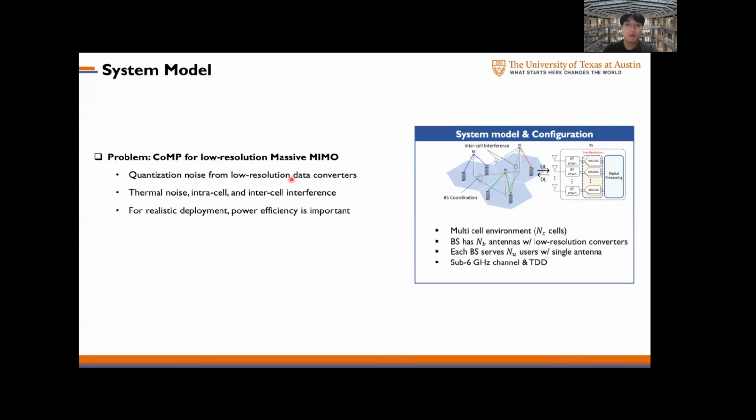As a low-power solution, we deploy low-resolution data converters since power increases exponentially with the number of quantization bits. On top of that, multi-cell channels should be involved in designing communication functions. Also, there's a need to add an additional per antenna level constraint for a more realistic and power-efficient communication. Our objective is to obtain an optimal downlink precoder via minimization of maximum transmit power while satisfying target SINR.